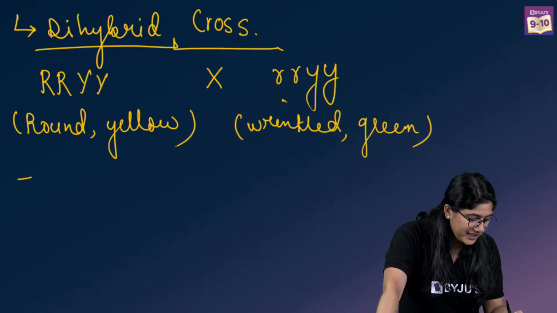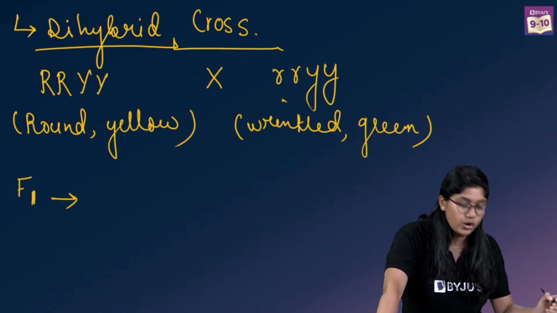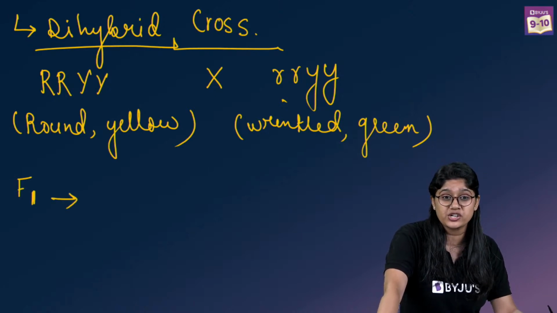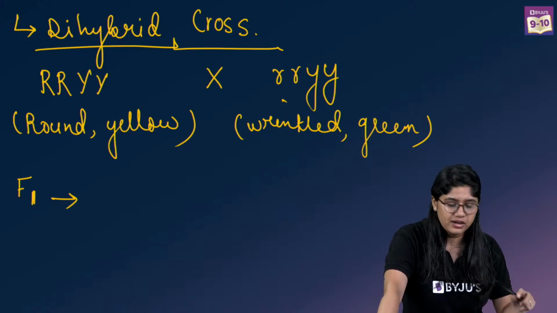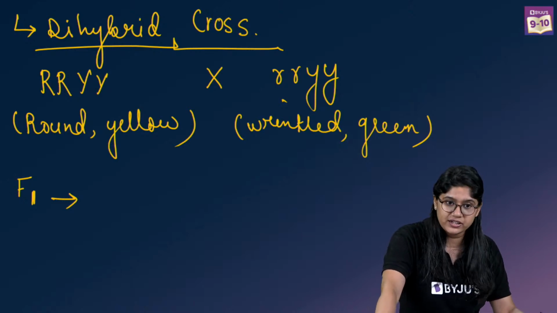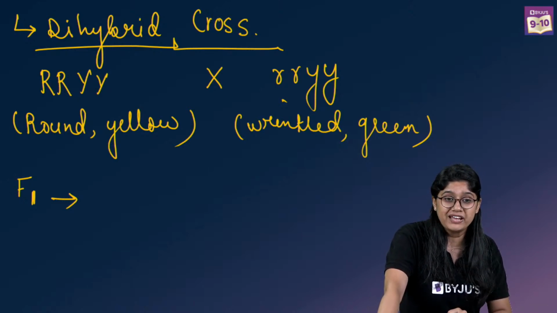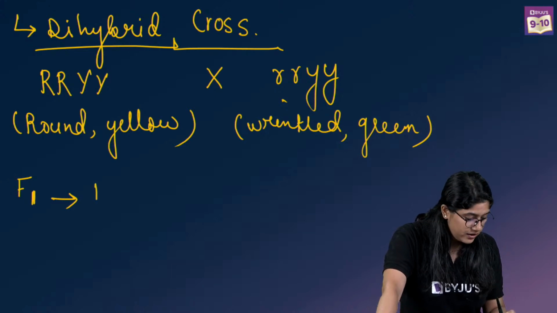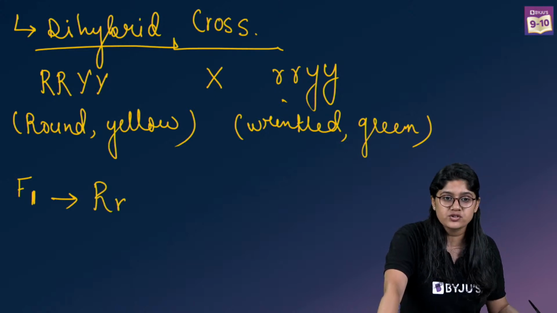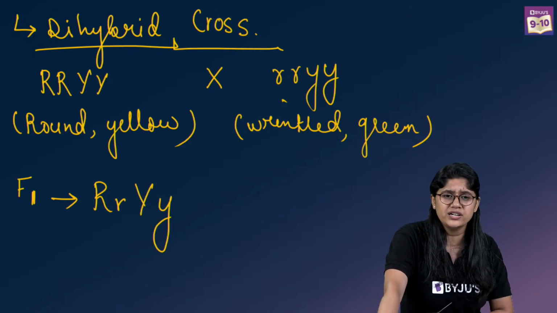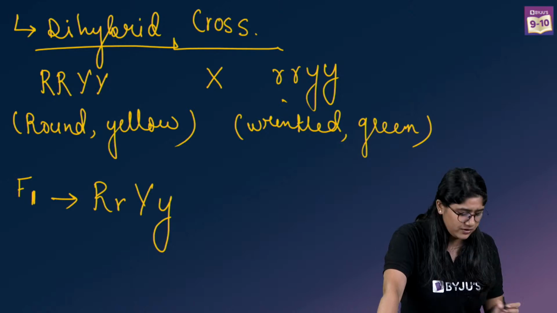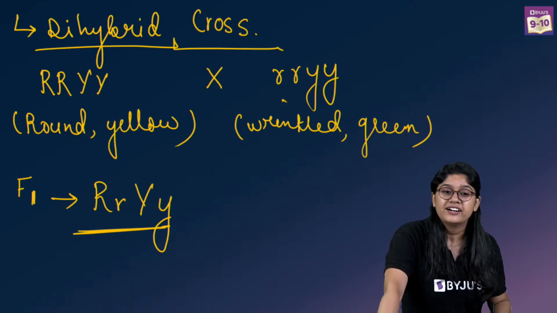So what will be the F1 generation? Quickly tell me. Very good. Okay, I'll try to write it better. We have the dihybrid cross, and over here, what will be the F1 generation? We have capital R, small r, capital Y and small y. That is the F1 generation.